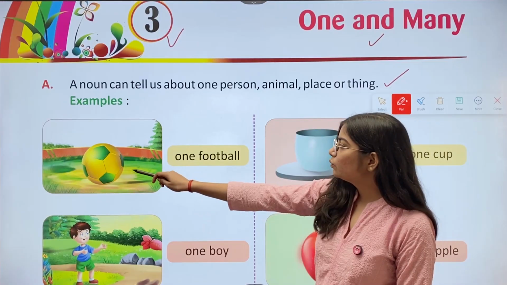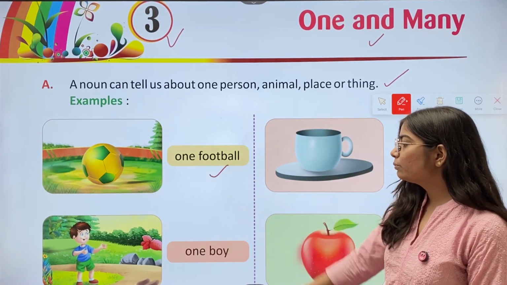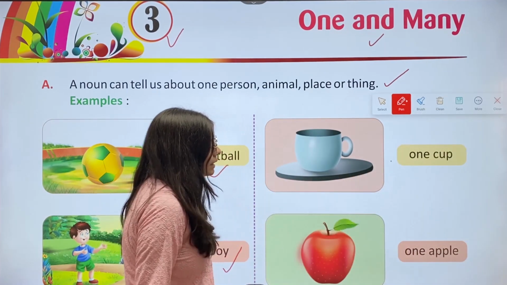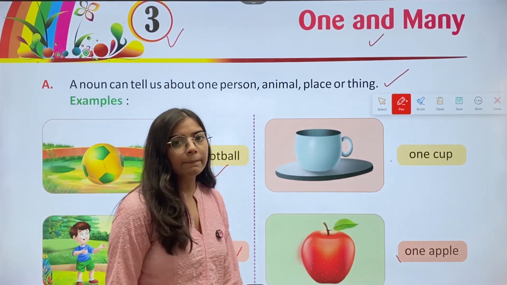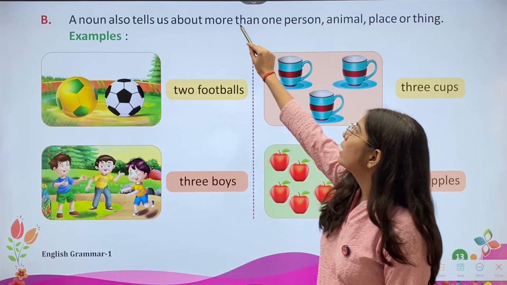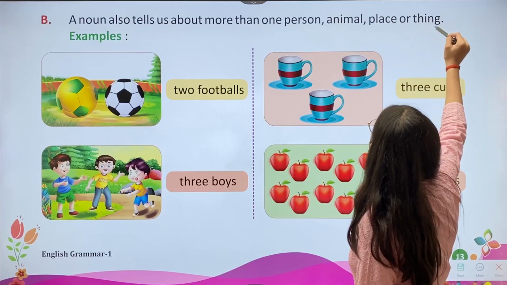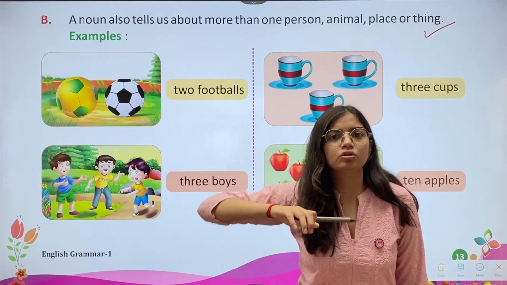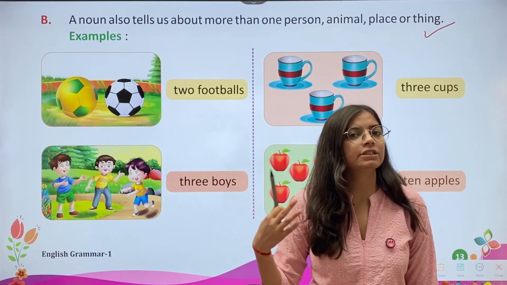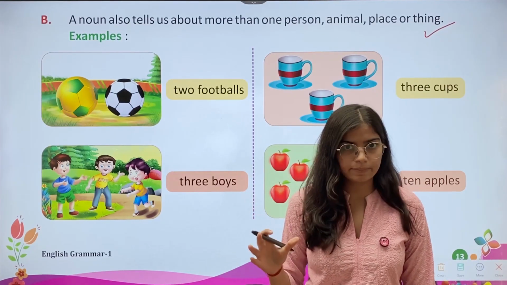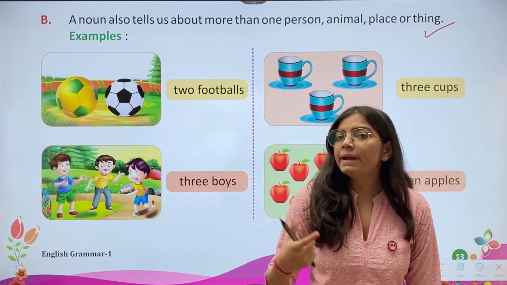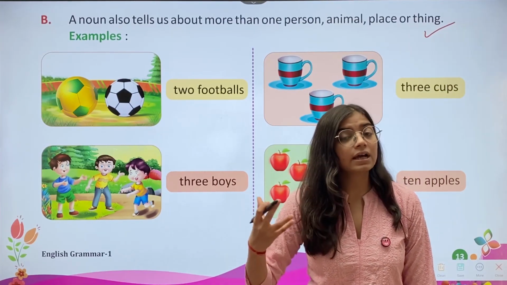फॉर एग्जाम्पल वी हैव here one football, then we have one boy, here we have one cup, then one apple, then we have B. A noun also tells us about more than one person, animal, place or thing. तो जो नाउन होता है हमें वो मोर देन वन एनिमल, पर्सन, प्लेस, थिंग इन सब के बारे में भी बताता है. वन मतलब एक एंड मैनी मतलब एक से ज्यादा मीन्स अनेक.